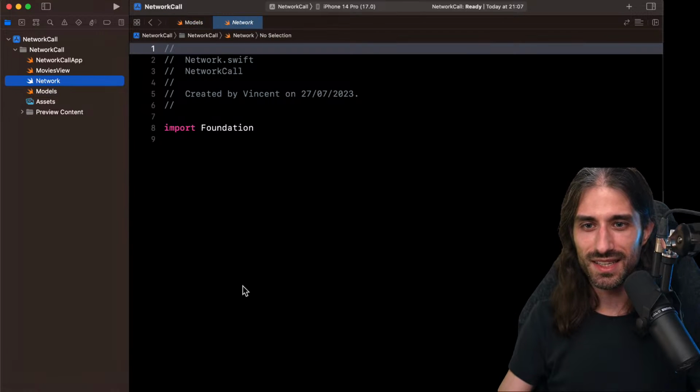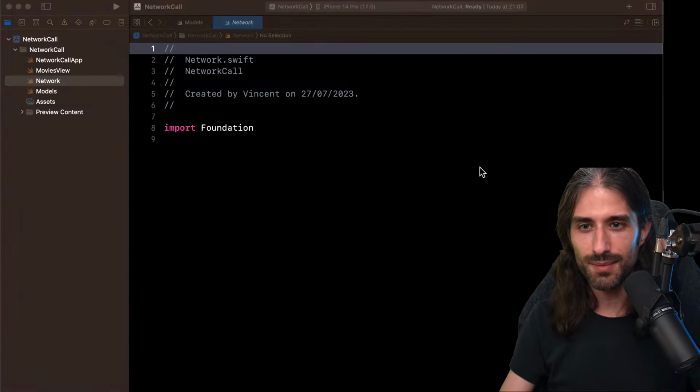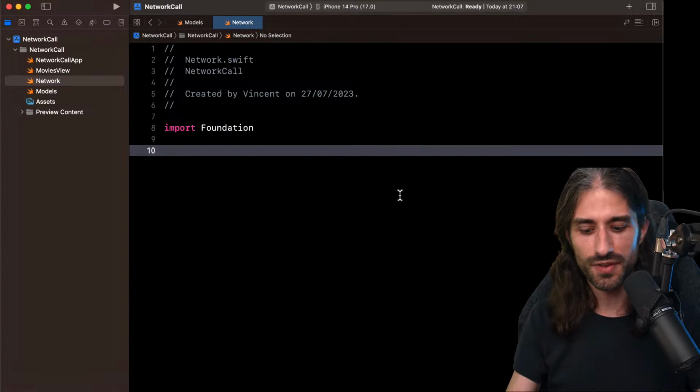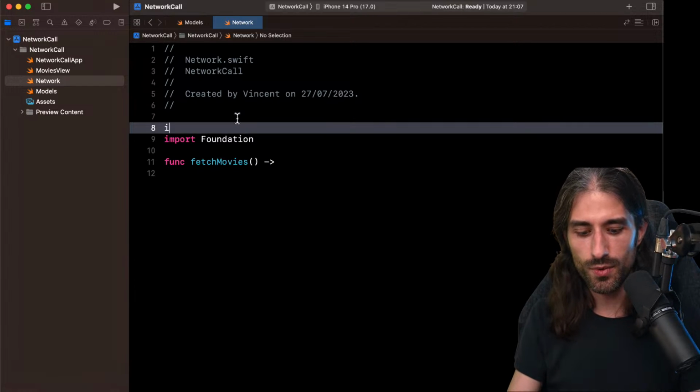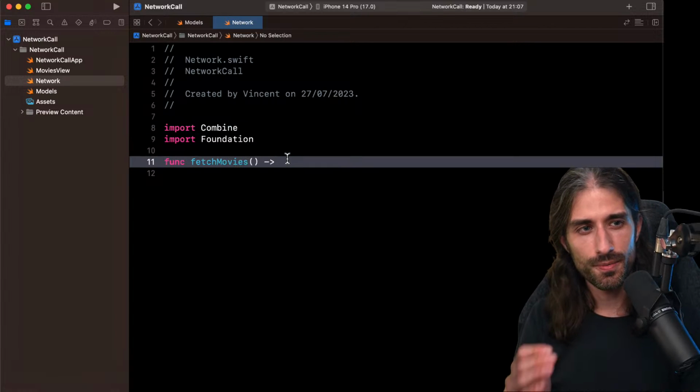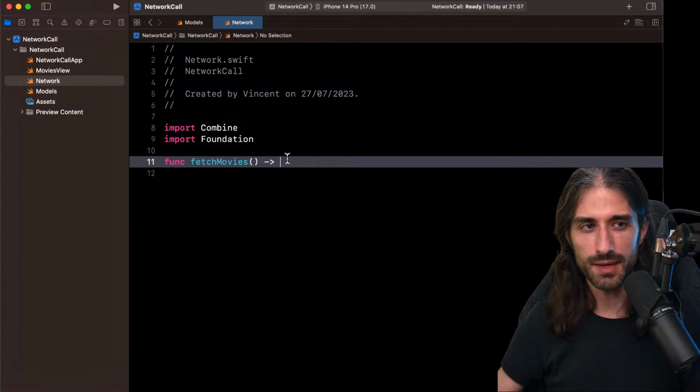Now that I am back into the network call, it's time to write the function to fetch the movies. So I'm calling it fetch movies. This function will return a publisher. So since I want to return a publisher, I will import Combine. And so here, what should be the return type?